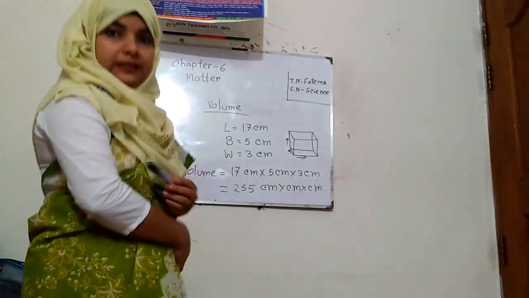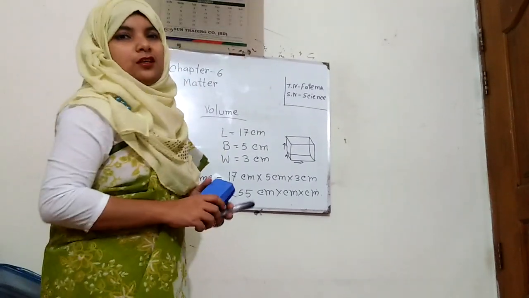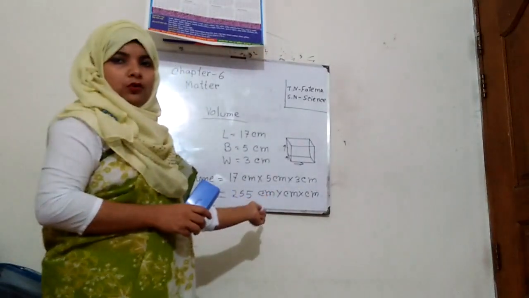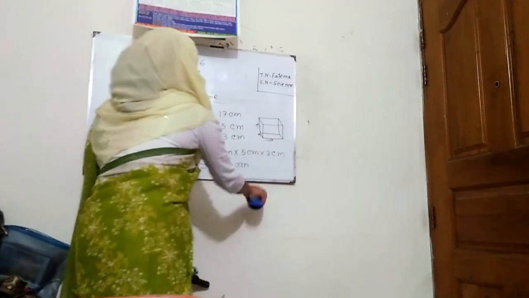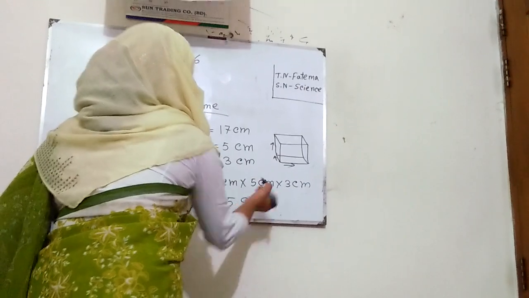Can we write like this way? Centimeter into centimeter into centimeter. It is very odd looking, isn't it? So can I write 3 centimeter? I think no, because it's not addition. We have to write here 3, but here.